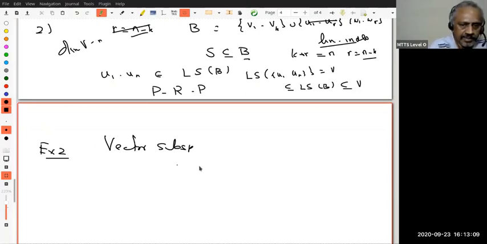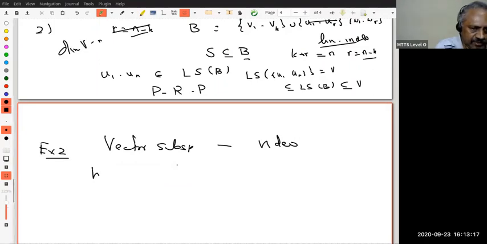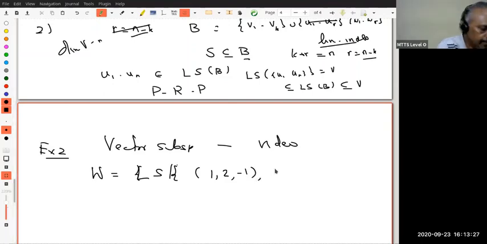Please refer to the vector subspaces video. There I looked at the vector subspace spanned by, this is a linear span of, (1, 2, -1) and (0, 1).